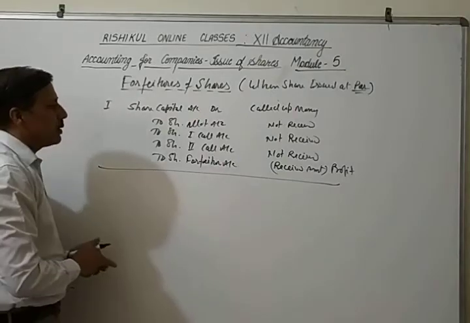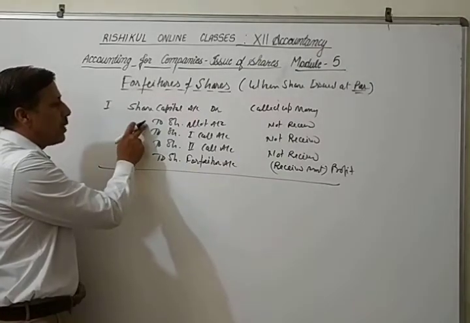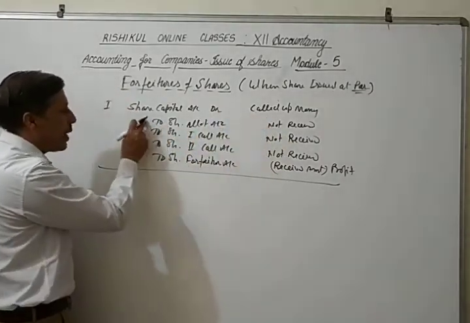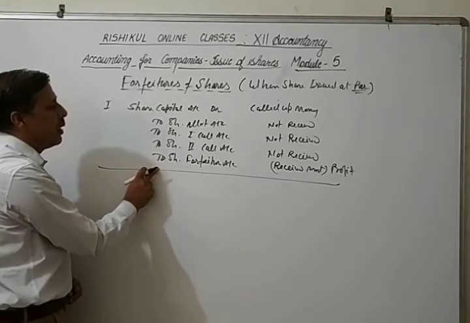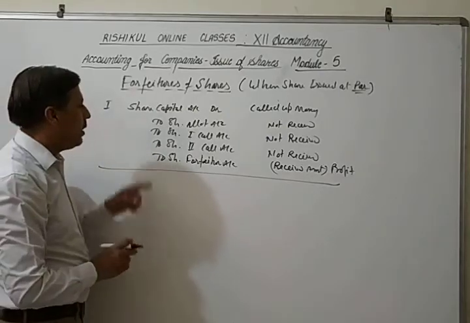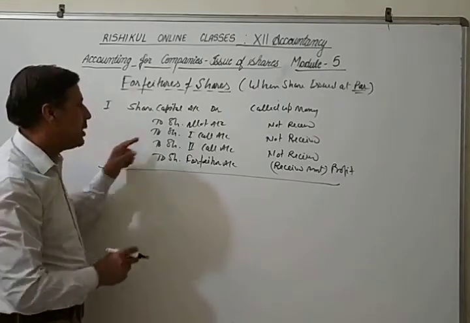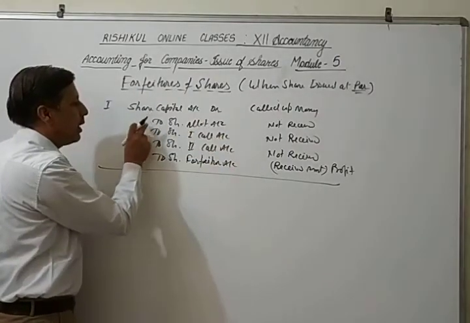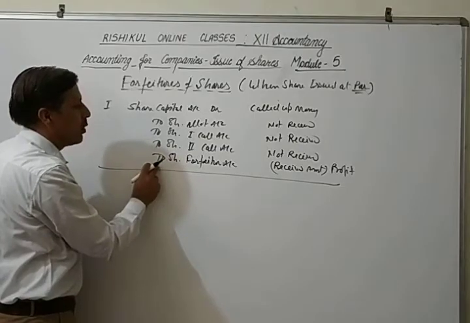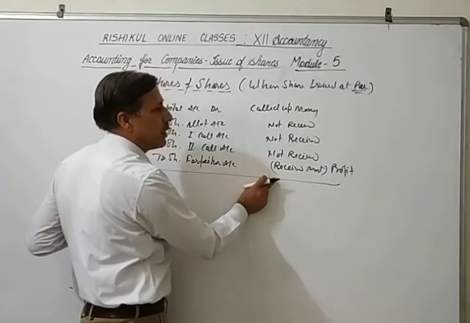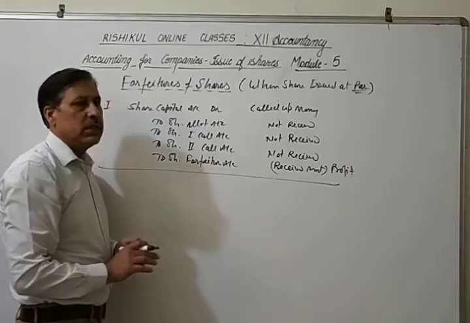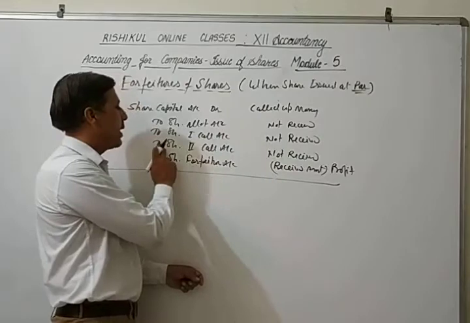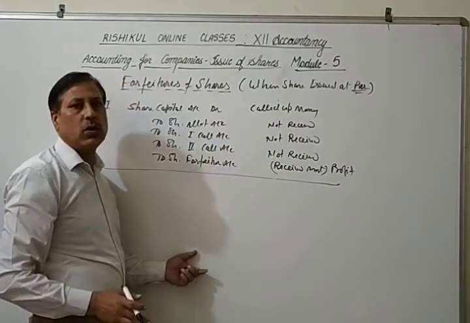If the person pays the application and allotment money, then the allotment money line will be deleted and it will be added in the amount of forfeiture. If a person pays the first call also, in that case two lines are deleted from this, and that will be added in the forfeiture account, and profit will be increased in that case. For example, 10 rupees shares, only 8 called up. In that case, the second call is deleted from here because it is not called by the company.